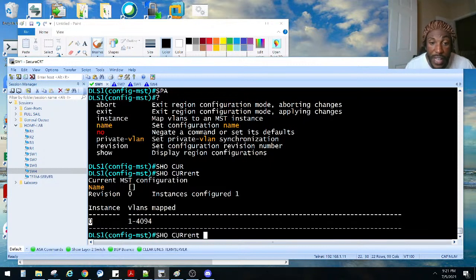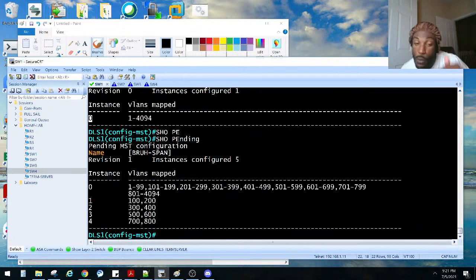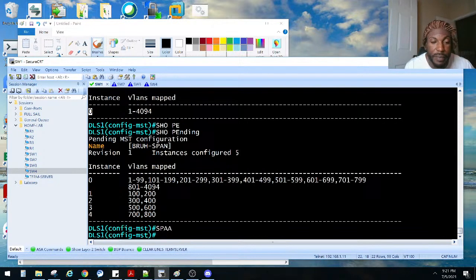So how can we verify that? Show pending. And now we can see the instances that are pending until we get out of this mode. Just like the VLANs, these instances don't get created till we exit out of this mode. But I need to remember how to make this guy root, and I can't remember how to do that. I think it is spanning tree. Do I gotta get out of this first? I think I gotta get out of this mode to do that, if I remember correctly.